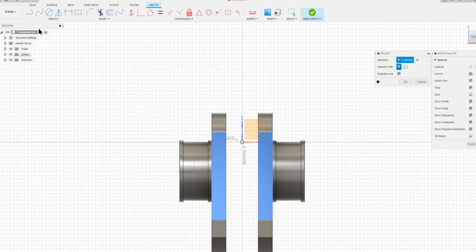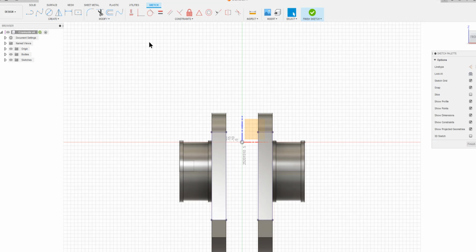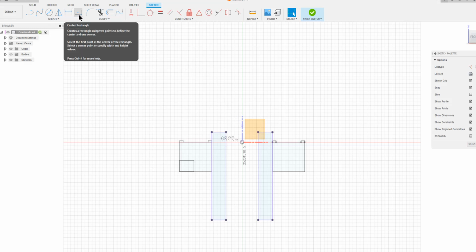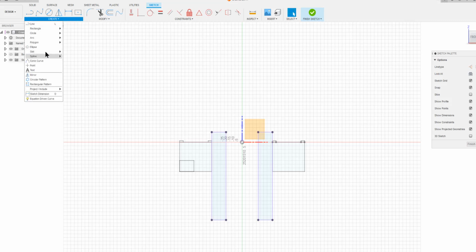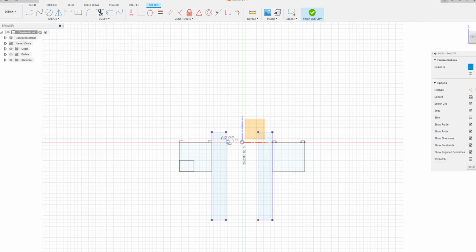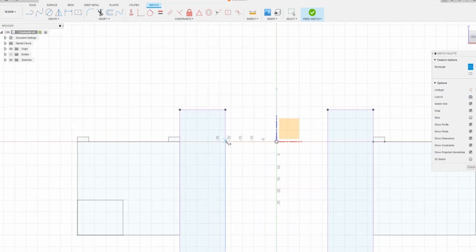Okay, so we have projected that to the plane, and now I want to remove the bodies. I don't want the bodies to show. It's okay. So because of that, I want to take a rectangle, and the rectangle is what type of rectangle now? A 2-point rectangle, and that 2-point rectangle is starting from this point here.